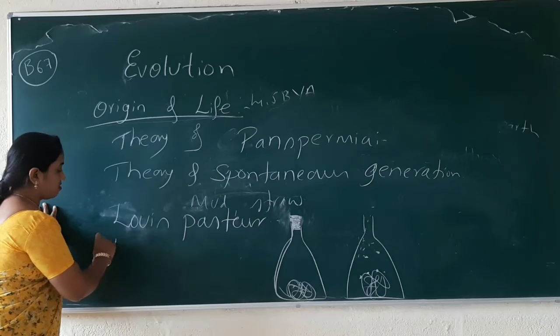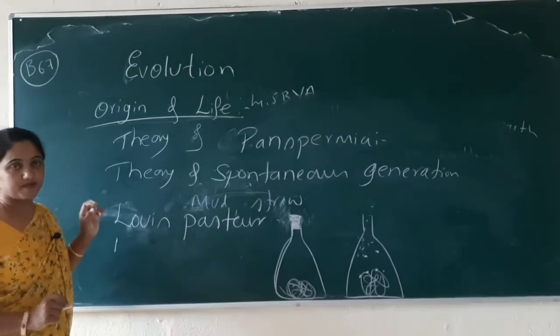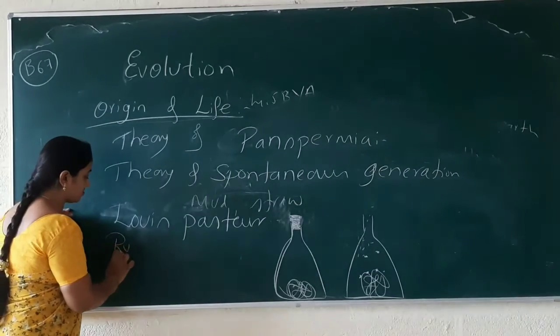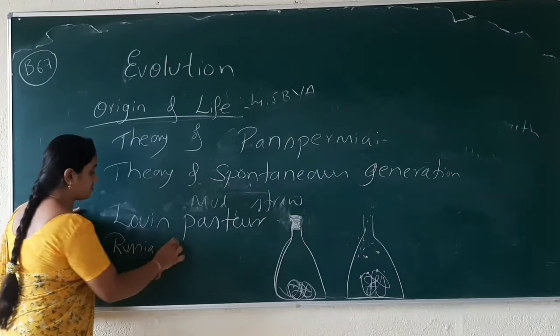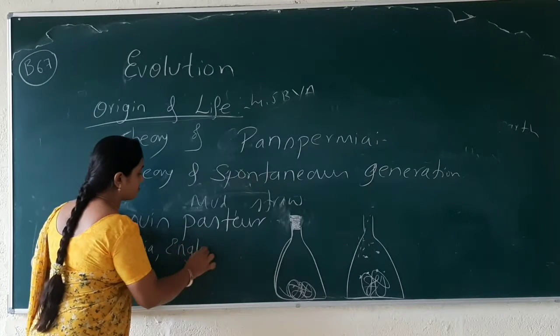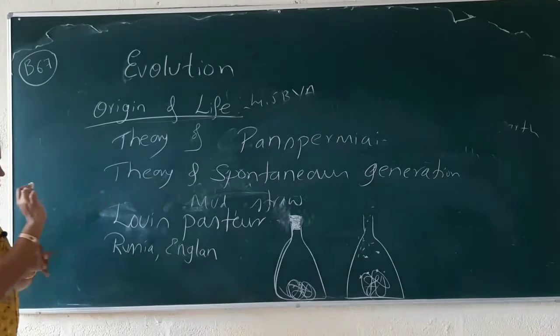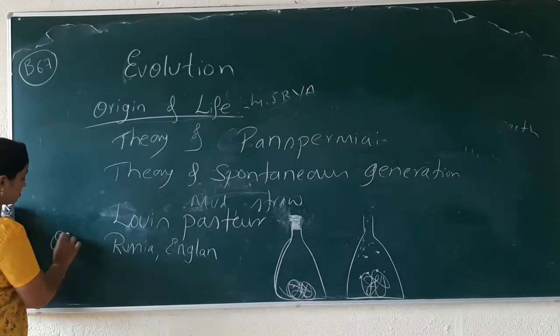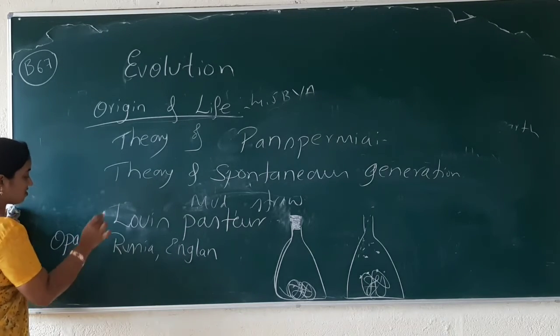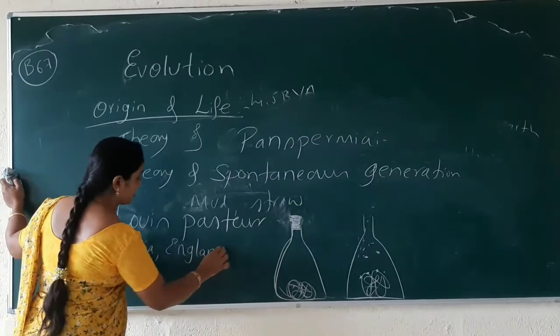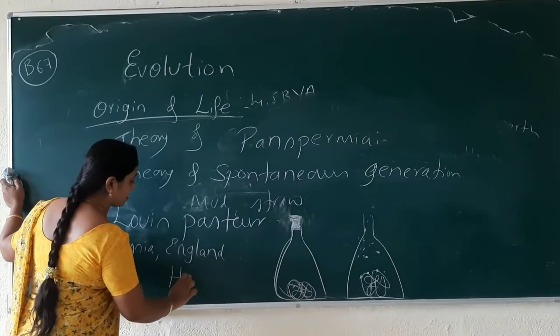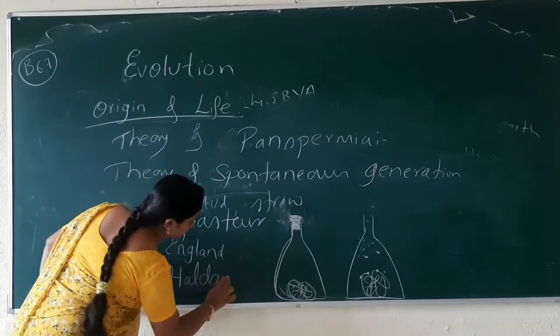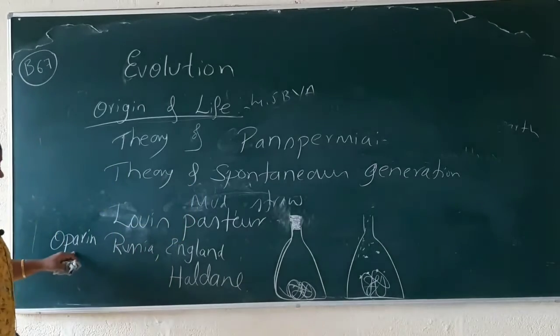Finally, two scientists, one from Russia and one from England.